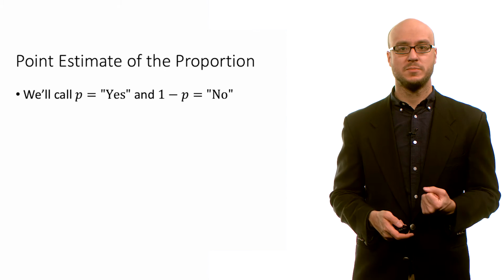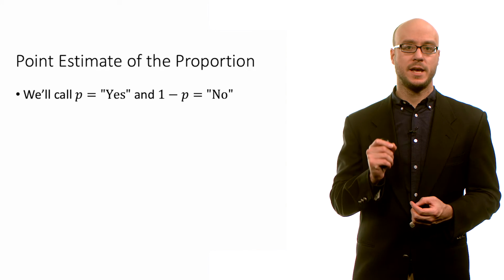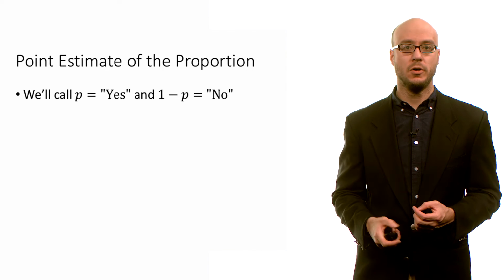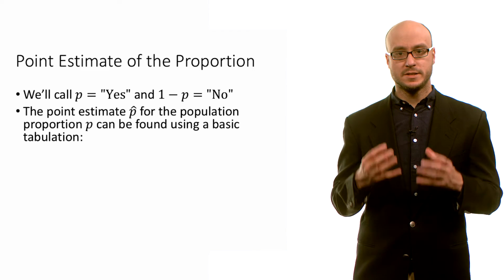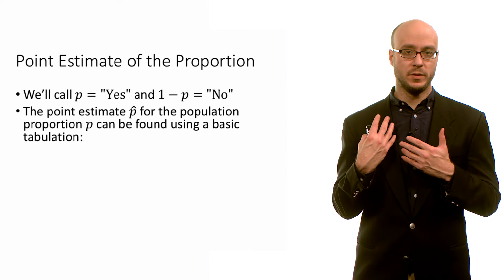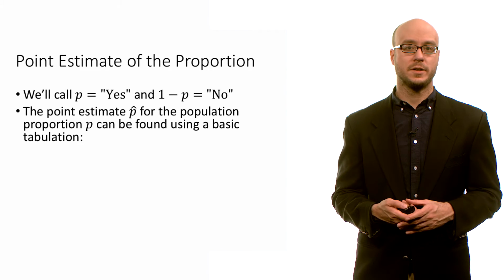So let's do a point estimate of the proportion. We'll call p equals yes and 1 minus p as no. Right, so that's how we define the success and failure. And in this case, yes means people think that Wall Street executives are greedy. No means people think they are not greedy.